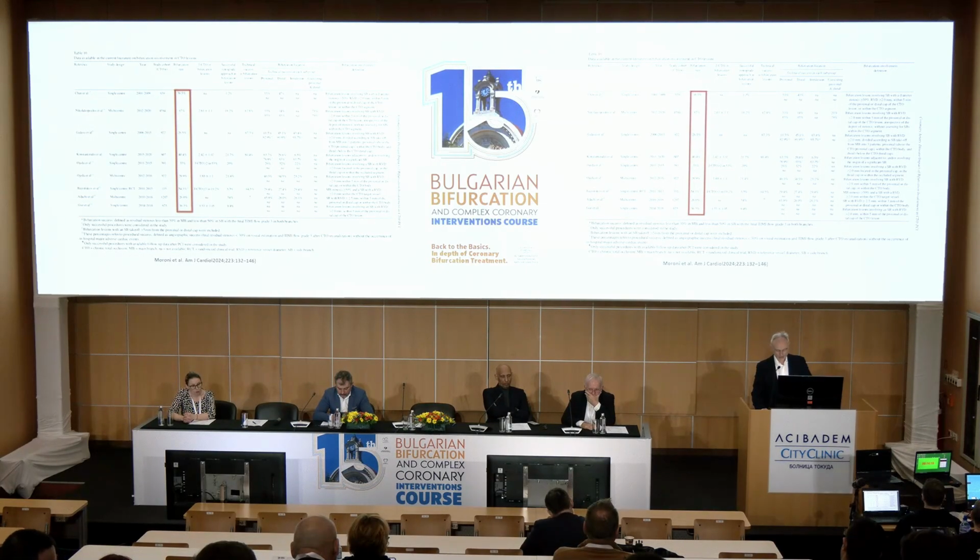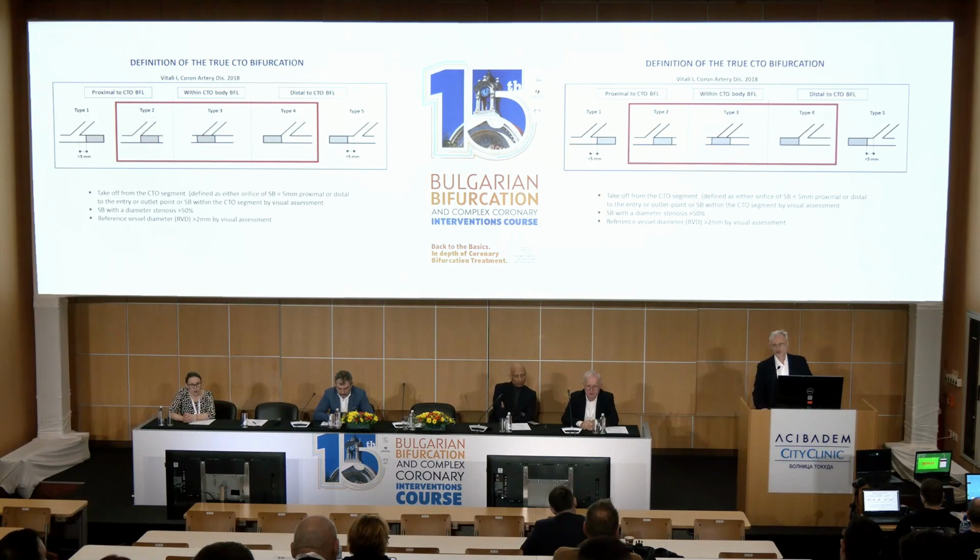In my view, I would say it comes more or less around 30 to 35% or so. In 1 out of 3 CTOs, you will find that there are bifurcations. Here is a publication that actually classified the CTO, and essentially the message is that you have to be within less than 5 millimeters of the occlusion in order to credit it as a true CTO and bifurcation lesion.